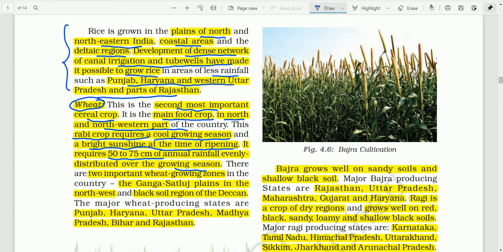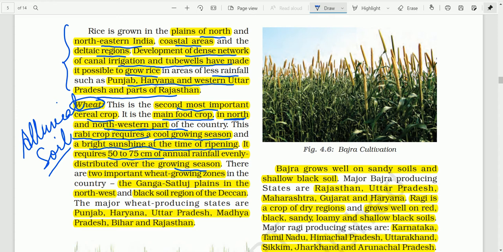About the soil, alluvial soil is best suited for growing wheat, whether it may be Bhangar or Khadar. About the labor, in most of these areas in the north and northwestern part of the country, in some states it is mechanized. Tractors and other machines are used in growing wheat, and there is no transplantation work in the case of wheat, like in the growing of rice.